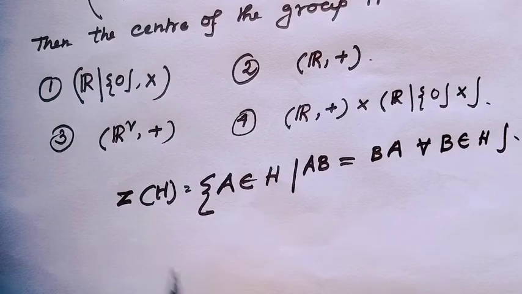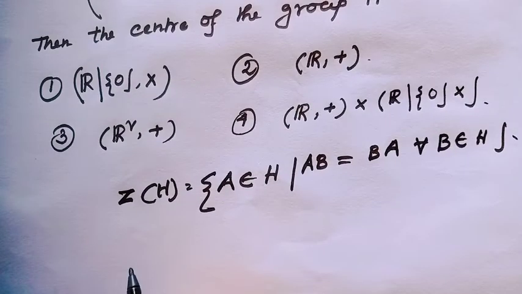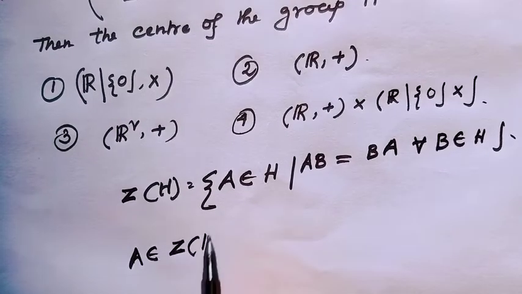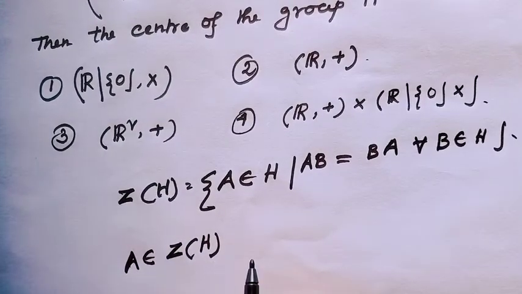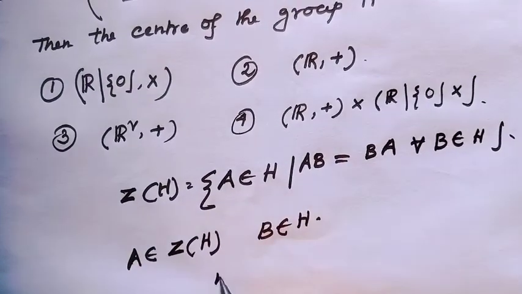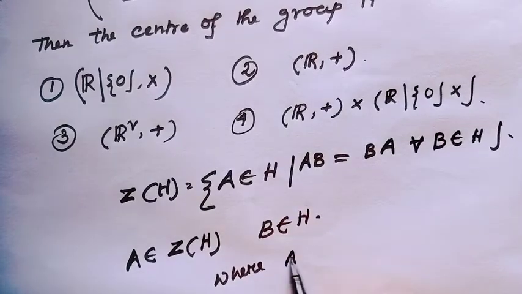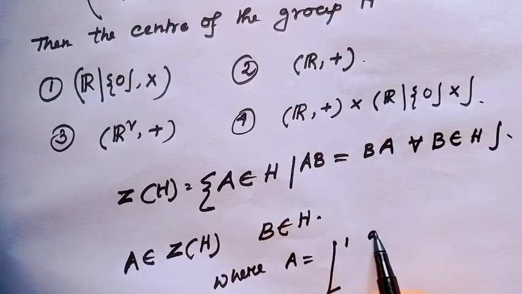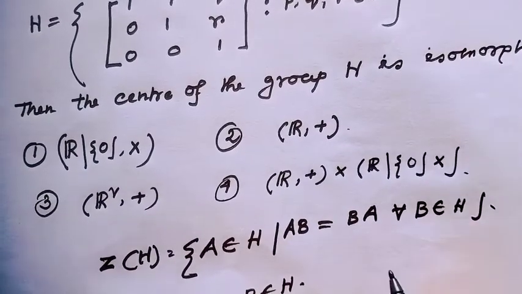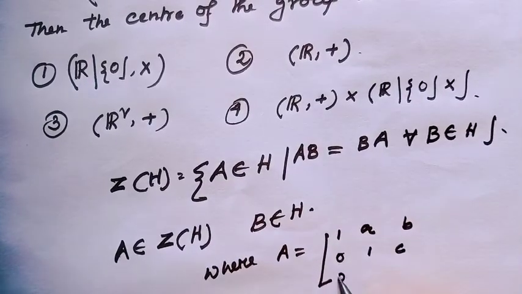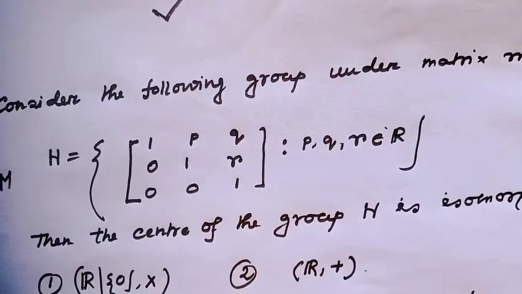Consider a belonging to Z and b belonging to A, where a is an arbitrary matrix. Consider a = [1 a b; 0 1 c; 0 0 1], because our given A is this set of matrices.